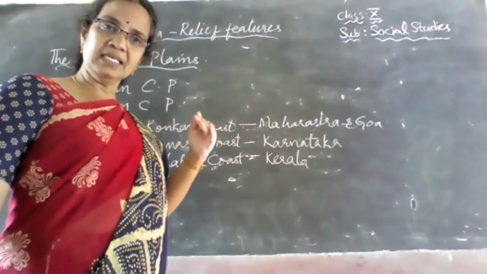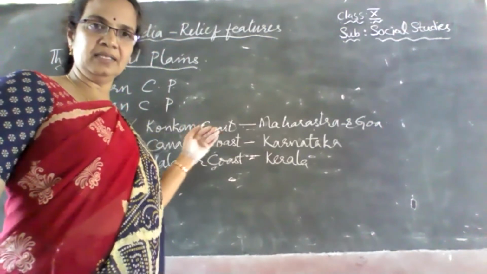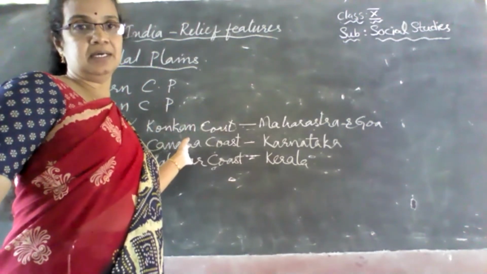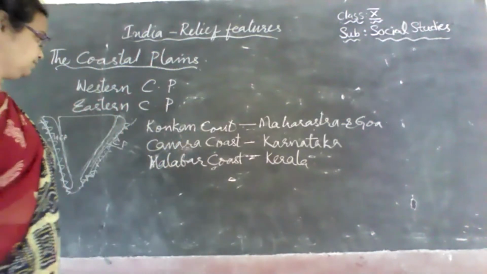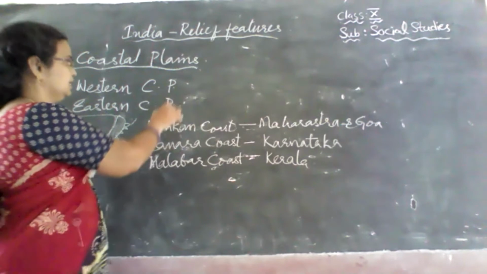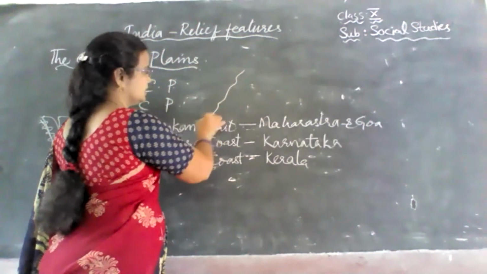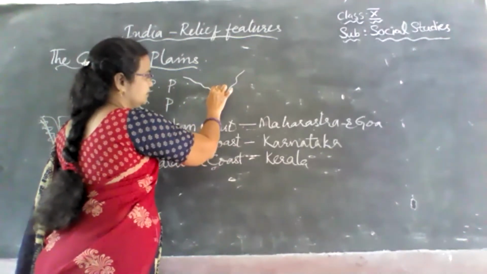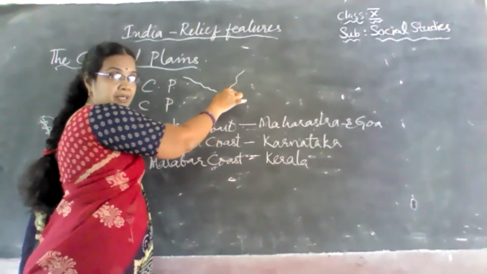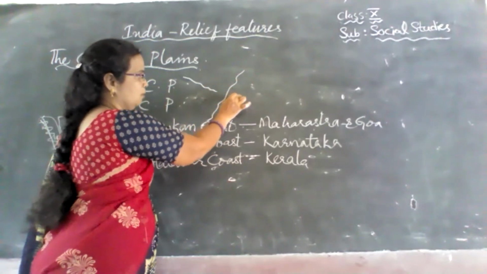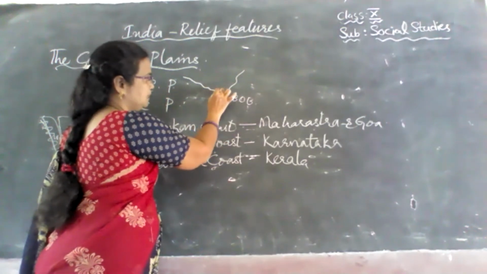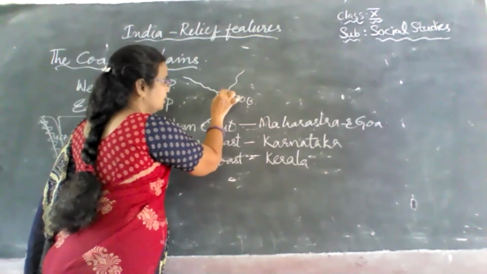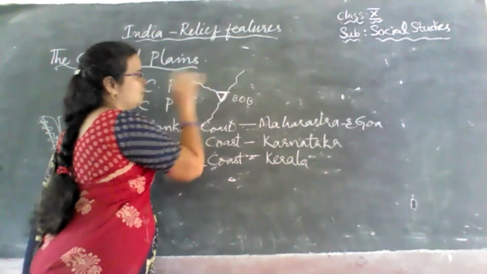And like the Gangetic plain, these plains are also very fertile, because deltas are developed here. What are deltas? Do you know what a delta is? For example, suppose this is the eastern edge. A river is flowing like this, and before it joins the Bay of Bengal or any sea, it splits itself like this and joins. So a triangular base is formed, and this is called a delta.